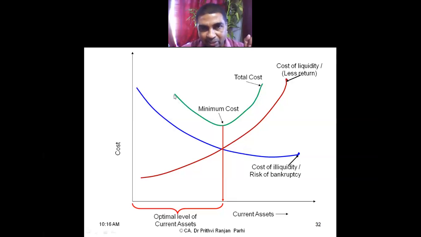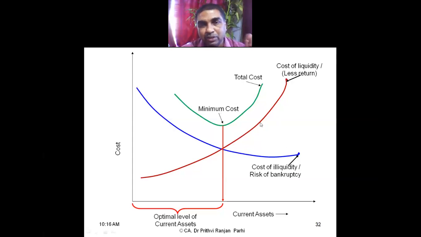So ideally the total cost is minimum at this point. Okay, incidentally that falls at the intersection of both the points. And ideally, in most of the cases, it may fall here also. That means the cost of liquidity and cost of illiquidity taken together, this is the cost.